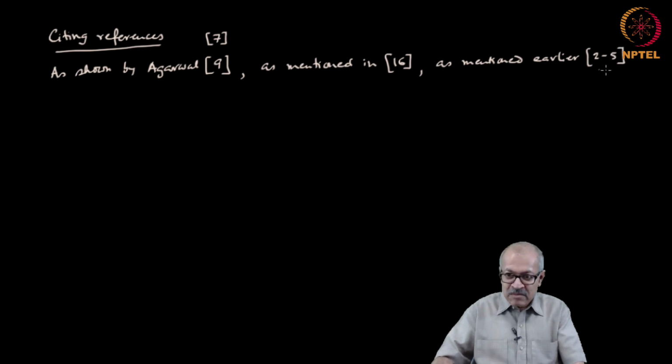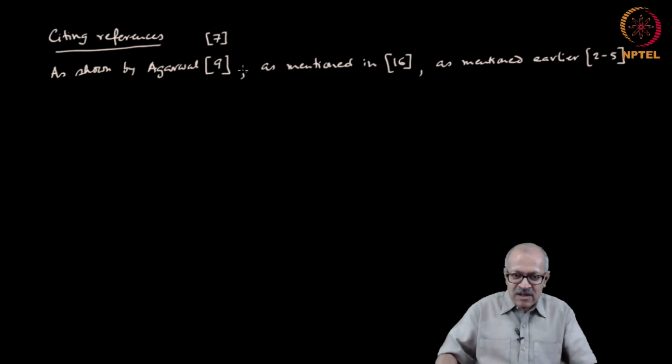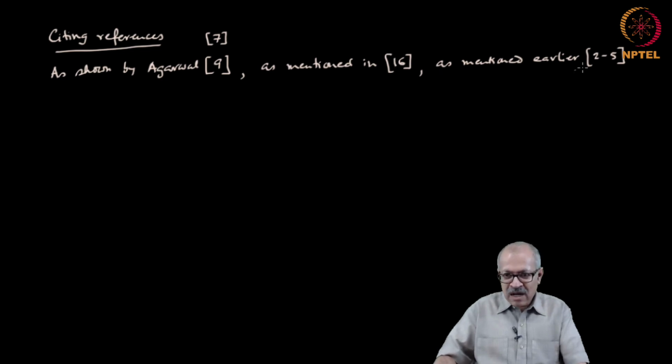So, that means in references 2 to 5, as mentioned earlier. So, you notice that these become part of the sentence. As mentioned in something, or as mentioned earlier, is a complete package, but then you put the reference so that it becomes clear to the reader what you are talking about.